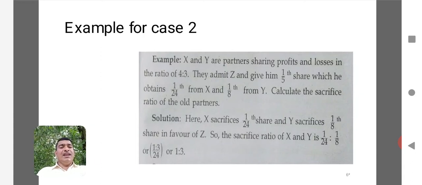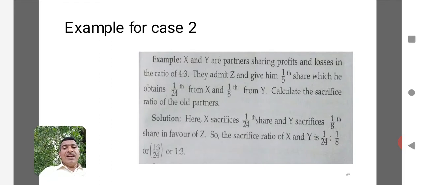In the sense, here the old ratio is given, how much share of profit is taken from A and how much is taken from B is given. Now C is admitted, or we can say Z is admitted. Here how much is taken from X and how much is taken from Y is given. So now you have to make the calculation.